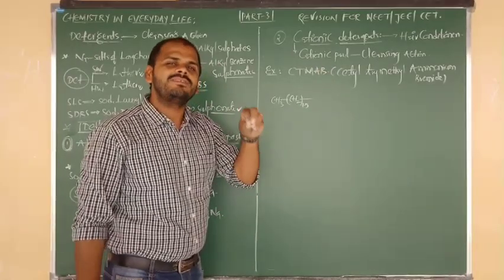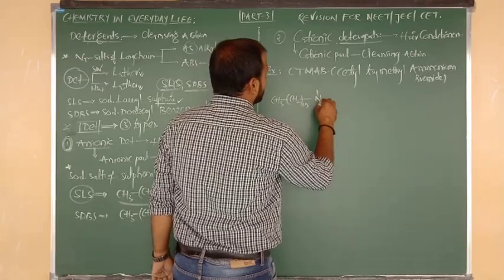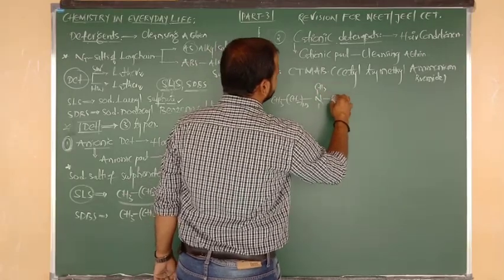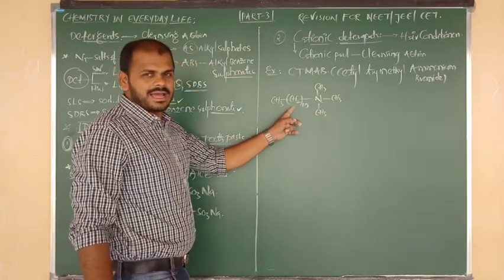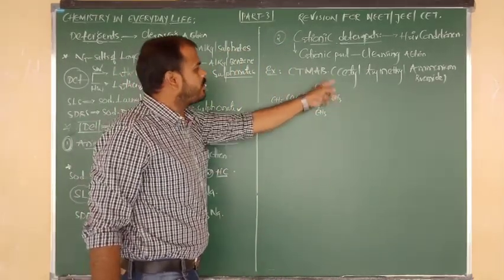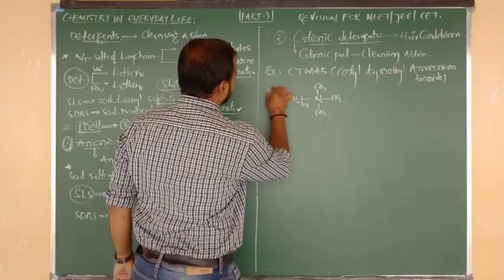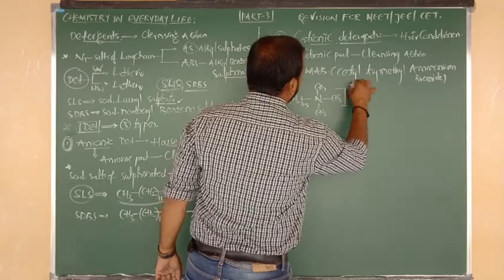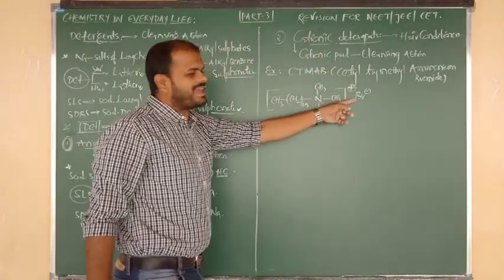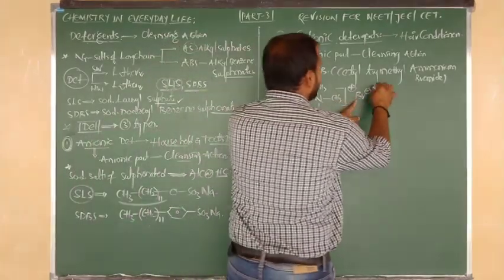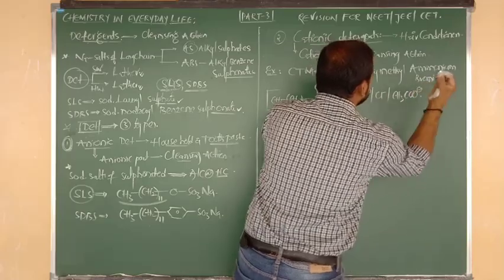Cetyl means alkyl with 16 carbons. Next, nitrogen is connected to 3 methyl groups, cetyl trimethyl, looking like NH4 plus, which is ammonium. And I am going to write Br minus outside. Here you can write Br minus, or Cl minus, or CH3COO minus.